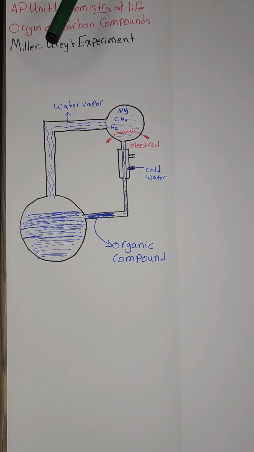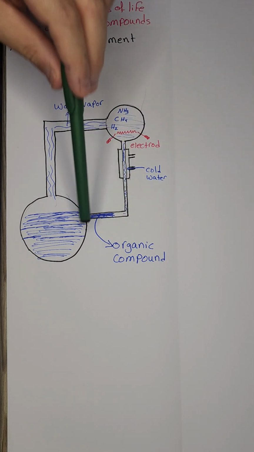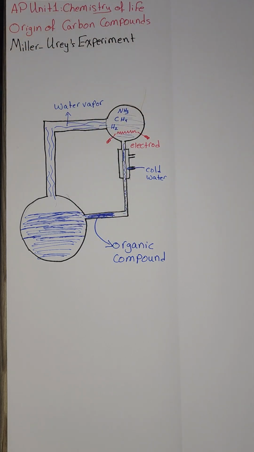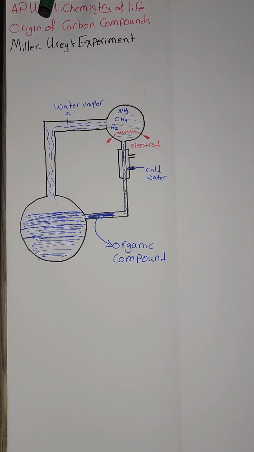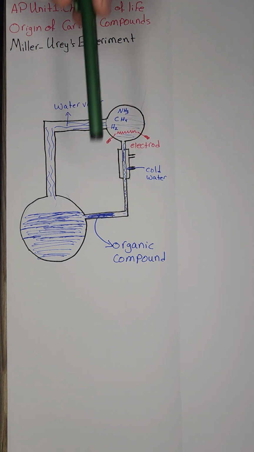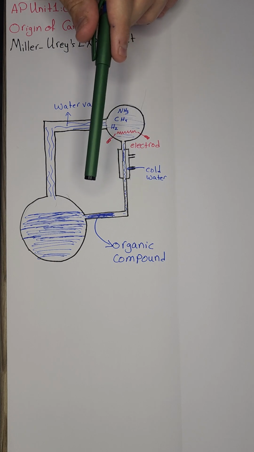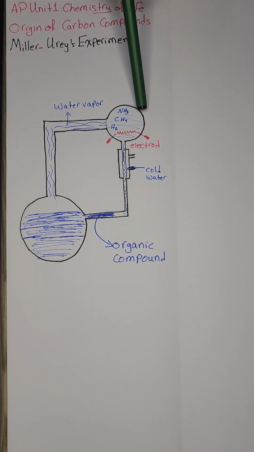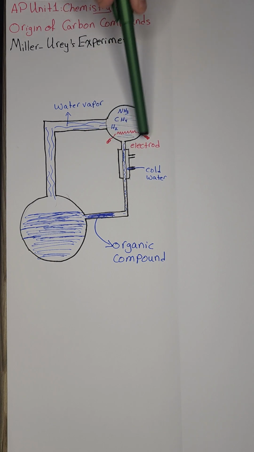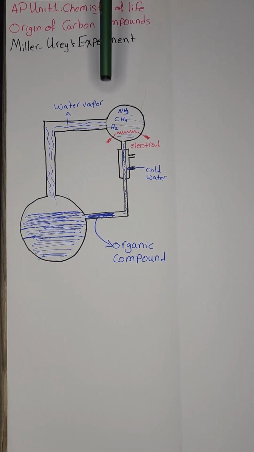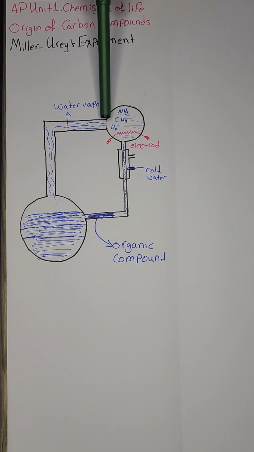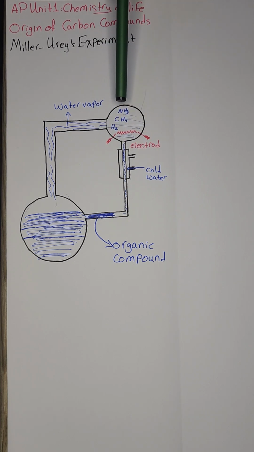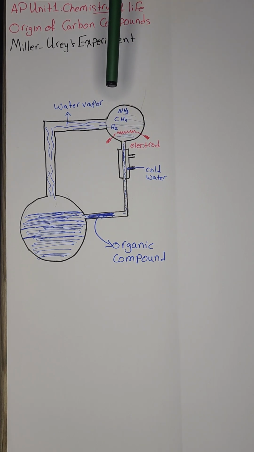Another question was related to the cysteine amino acid. They said that in the mixture, they didn't find traces of cysteine amino acid. What could be a possible reason for the absence of cysteine amino acid? One should remember that cysteine contains a sulfhydryl group, and the answer should be that since there is no compound containing sulfur, we can't find a sulfur-containing compound in the prebiotic atmosphere, then this could be a reason for the absence of cysteine amino acid.